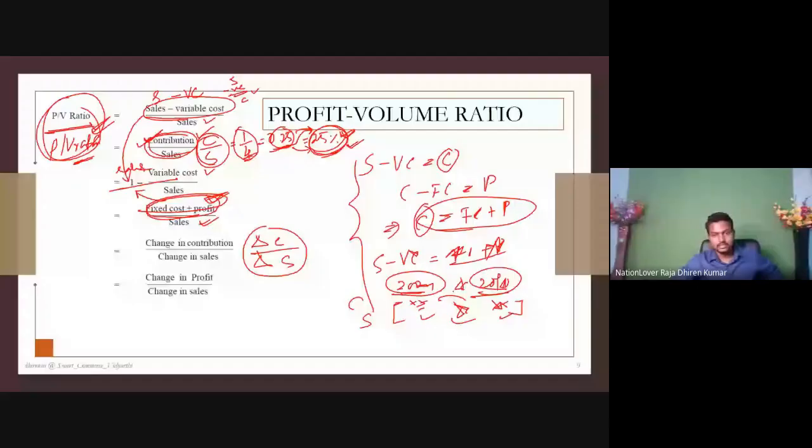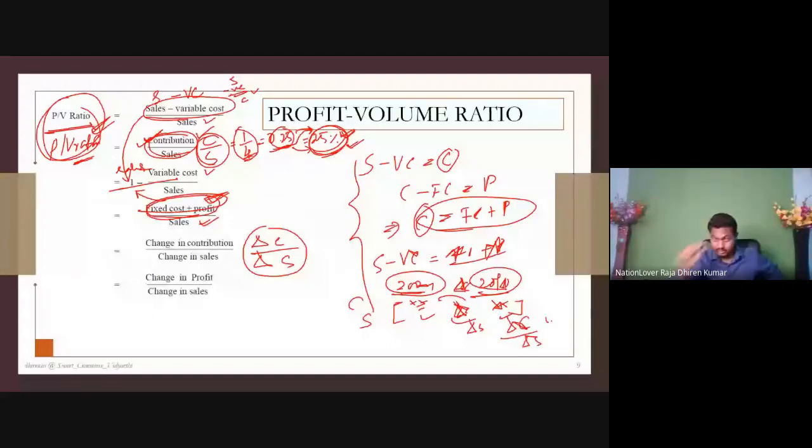The last point, that means 2009 and 2010. If you are given the data of contribution and sales, just calculate the changed figures, delta C and delta S. If you make the ratio of these two, change in contribution by change in sales, you also get the answer.